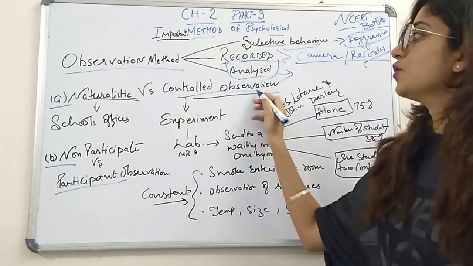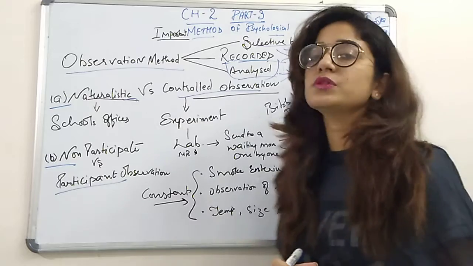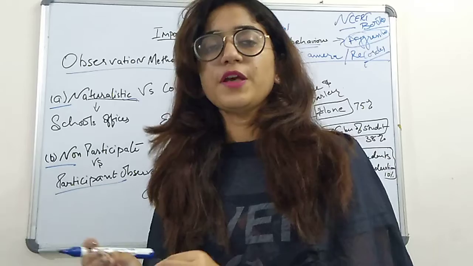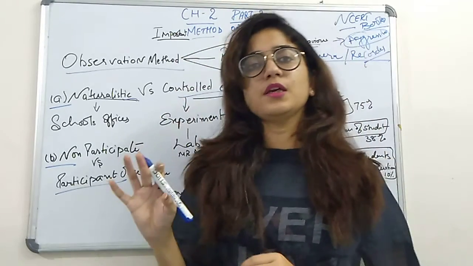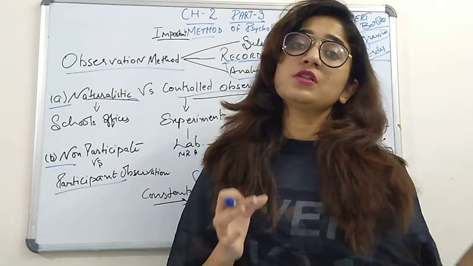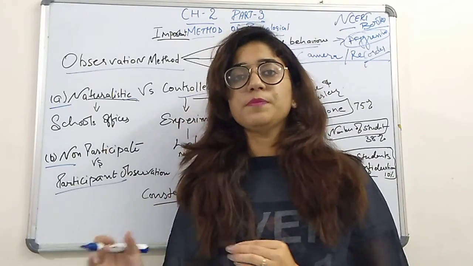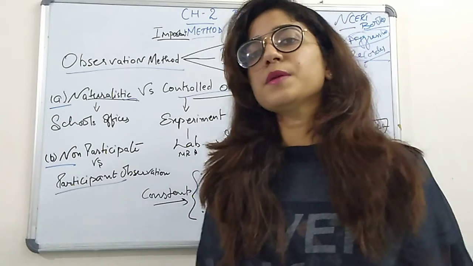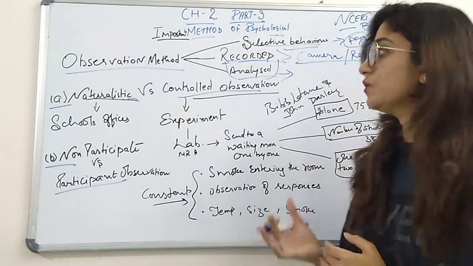Then controlled observation. Controlled observation is something in which we do some kind of experiments. Here the situations and variables are controlled by ourselves, whether it is light control or temperature control, or in a lab where the particular situation and environment are controlled, how many people need to be participants in the experiment and how many do not participate in a particular situation.